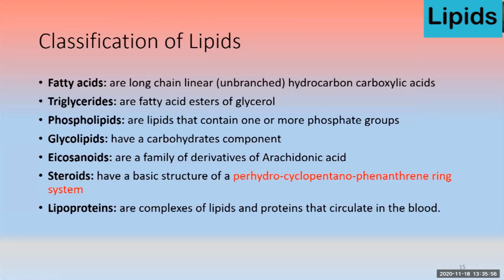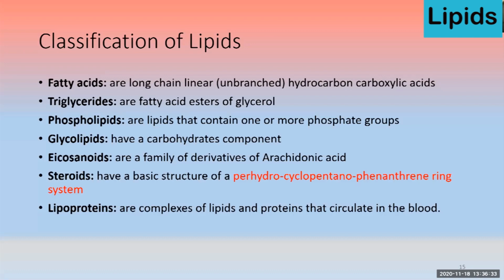So when we talk about the classification of lipid, there are few definitions which, if we can understand, we can easily understand about the fat. The first is fatty acid. Fatty acids are defined as a long chain linear hydrocarbons, carboxylic acid. At one end, there is a carboxylic acid and they are unbranched. Then when we talk about the triglyceride, so these are the fatty acids. Triglyceride consist of fatty acids which are basically esterified with the glycerol molecule.